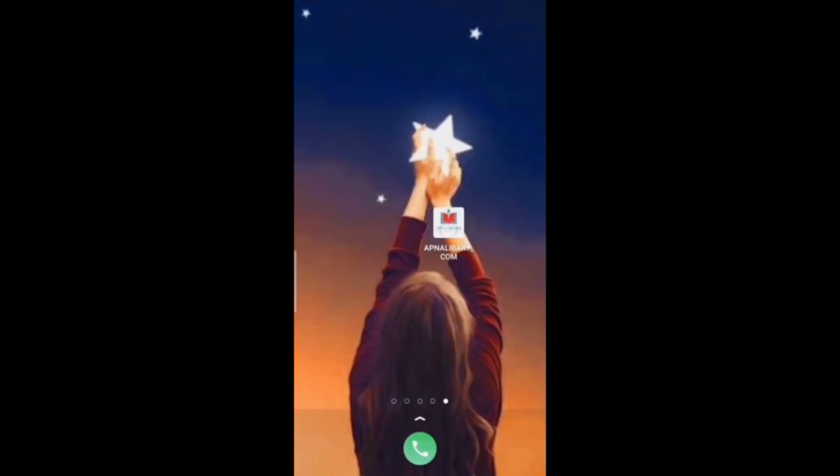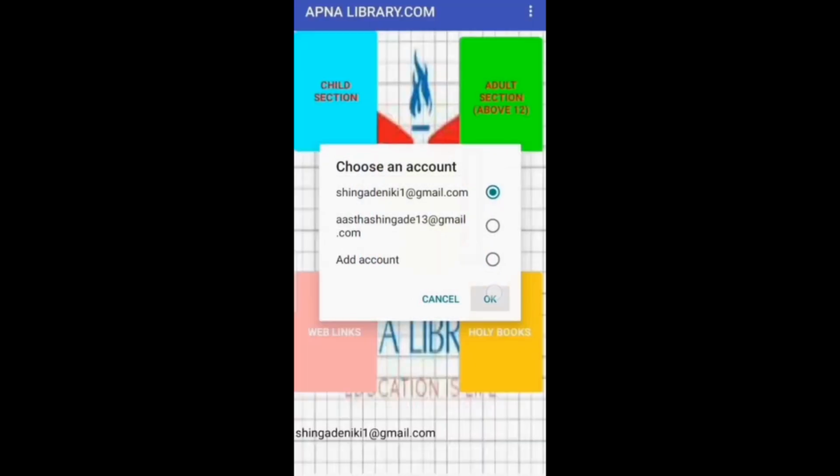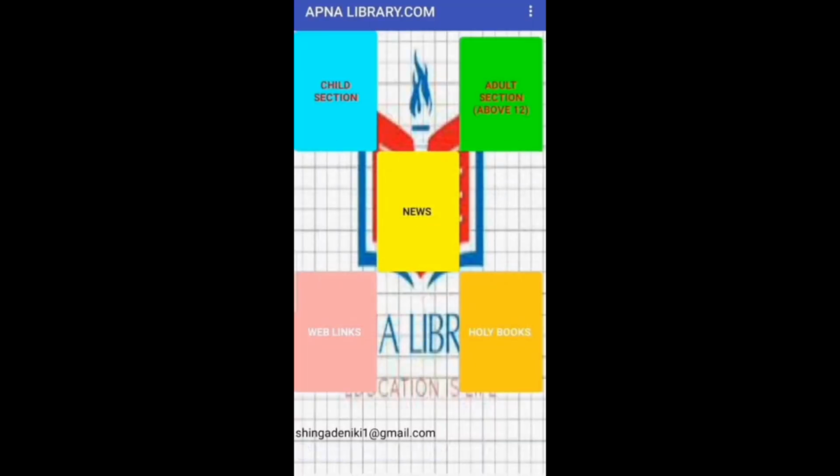I have created an app called apnalibrary.com. When I open this app, it asks me to choose an account. After choosing the account, it appears at the bottom of the screen. This app has various sections like child section, adult section, news, web links, and holy books, which will take care of the interest of various age group people. Let us now start with the child section.